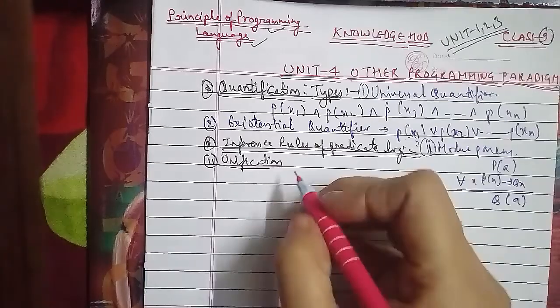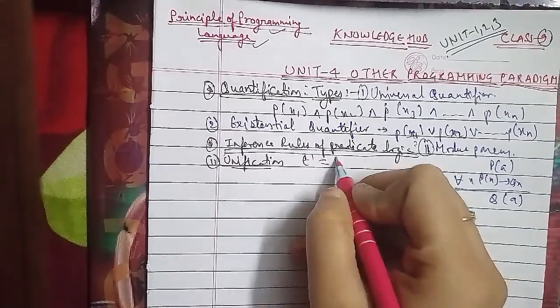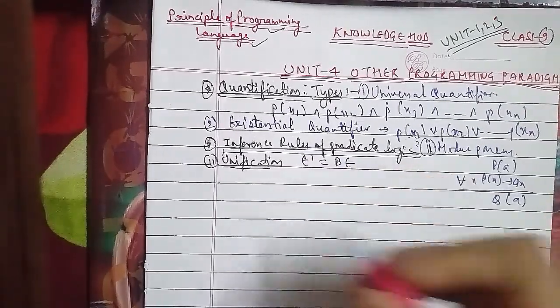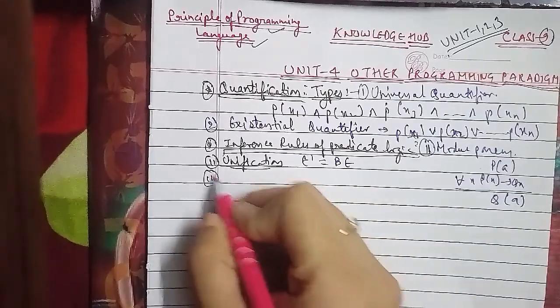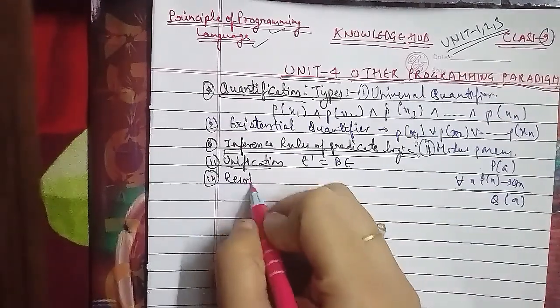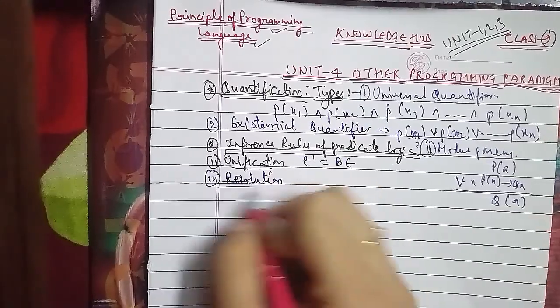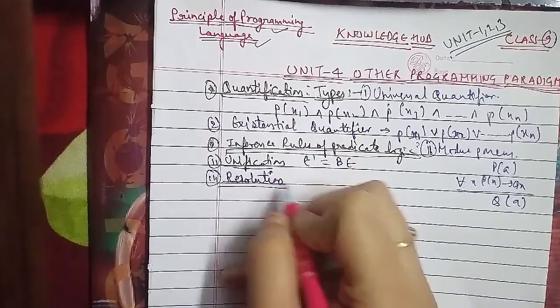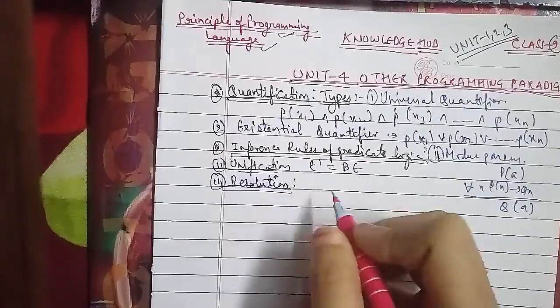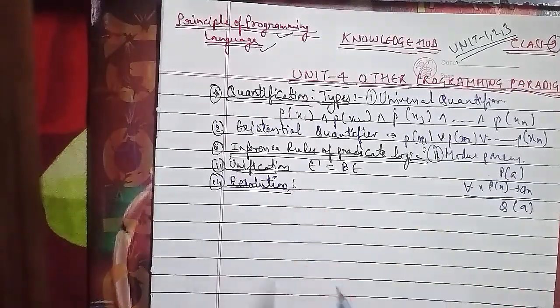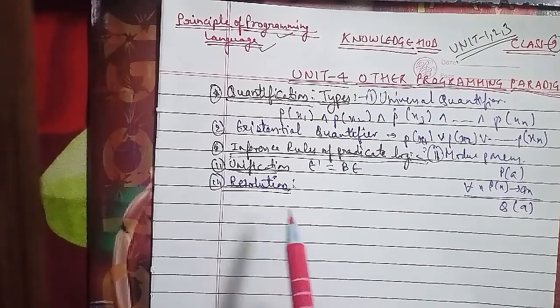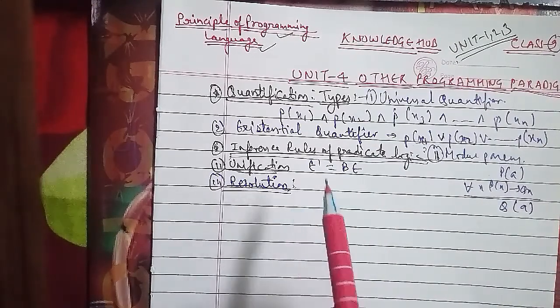In resolution, if two clauses C1 and C2 have no variable in common, and there is a literal L1 in C1 which is a complement of the literal L2 in C2, then both L1 and L2 are deleted and the disjunction C is formed from the remaining reduced clauses.